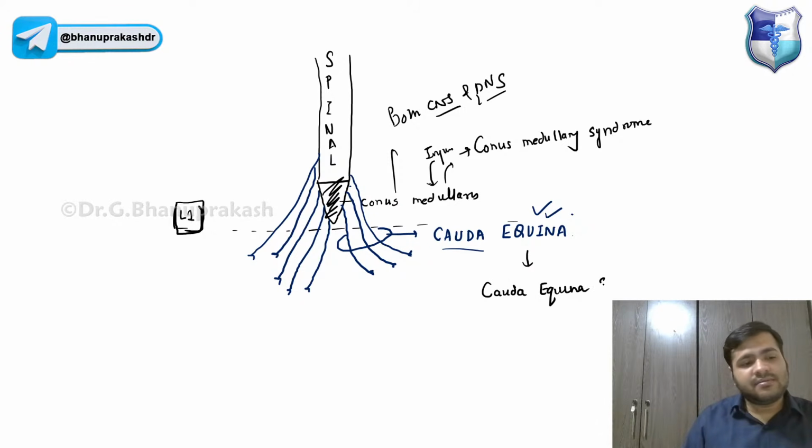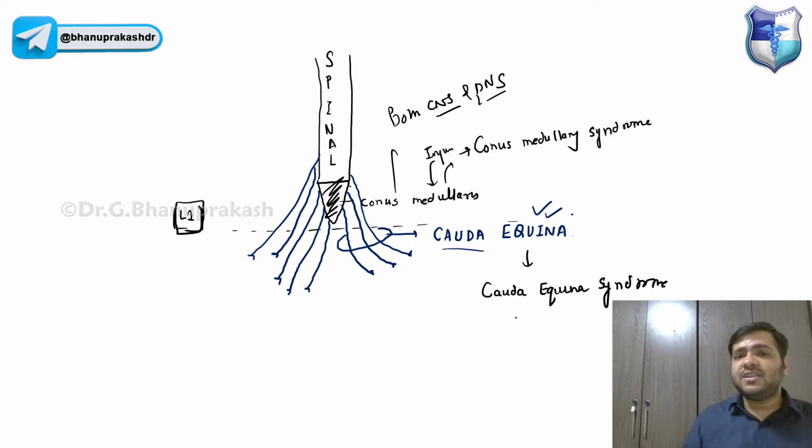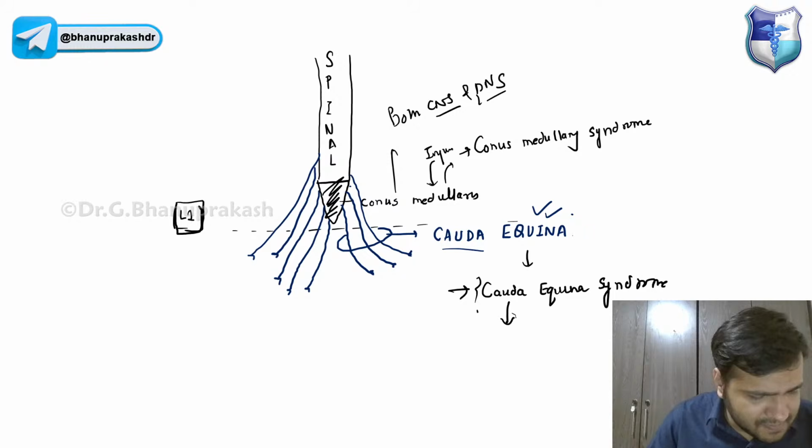Now, if I say there is something called Cauda equina syndrome, if there is an injury to this part, the nerves coming out from the lower segments of the spinal cord, the sacral segments or the coccygeal segment. Now, which nervous system will be affected, CNS or PNS over here? In Cauda equina syndrome, which system will be affected? I mean, CNS or PNS, guys?